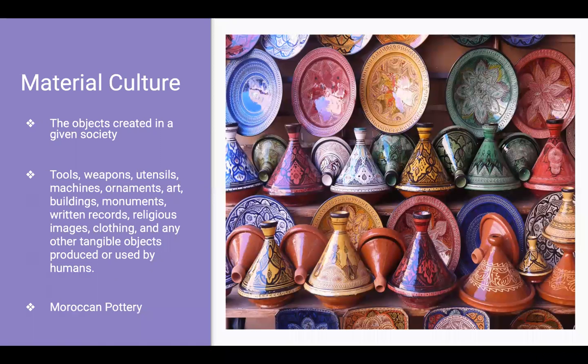Material culture, the objects created in a given society. Material culture is shown through tools, weapons, utensils, machines, ornaments, art, buildings, monuments, written records, religious images, clothing, and any other tangible objects produced or used by humans. The picture on the right shows an example of material culture, which is Moroccan pottery.